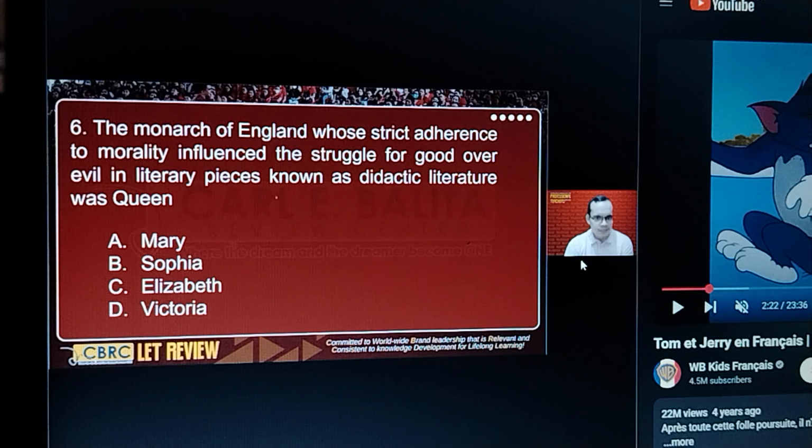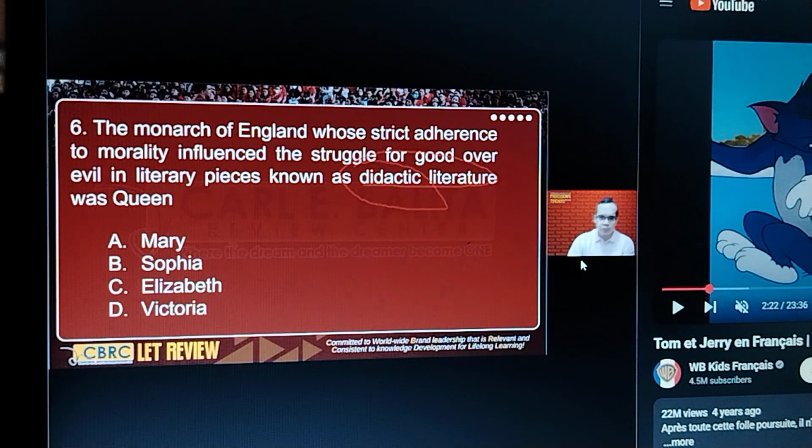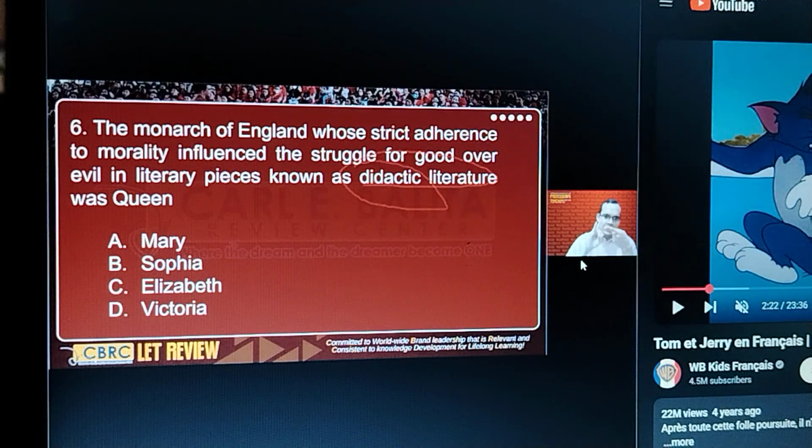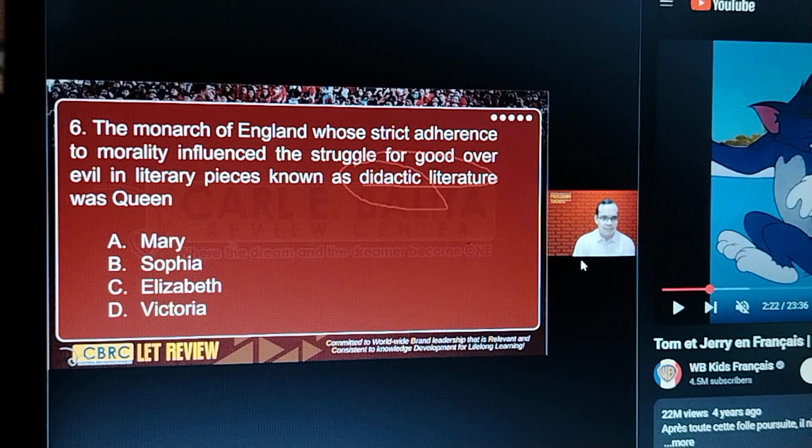Who's the monarch of England known for strict adherence to morality and also known for didactic literature? Okay, first of all, what's the meaning of didactic literature? It's a literature that is heavy on religious or moral lessons. Okay? Heavy on religious and moral lessons. Okay, that's what we mean by didactic literature. Now, who's the monarch or who's the Queen of England during this time? The correct answer is Queen Victoria.